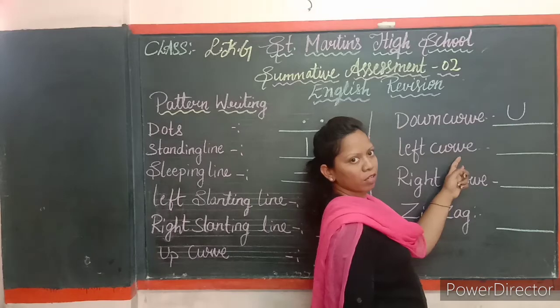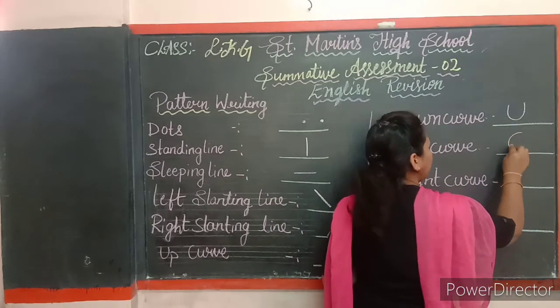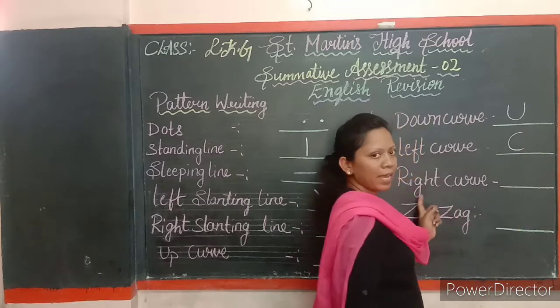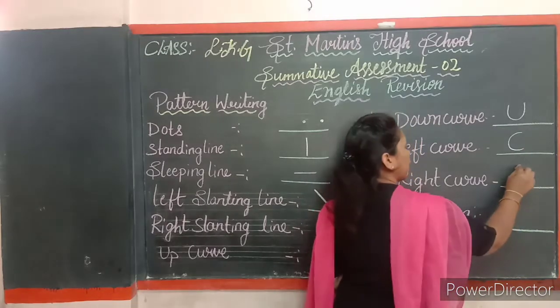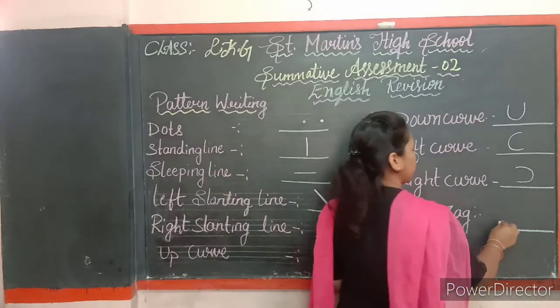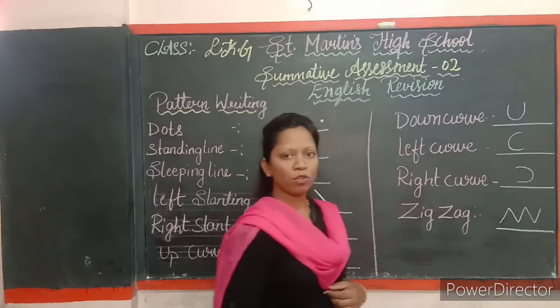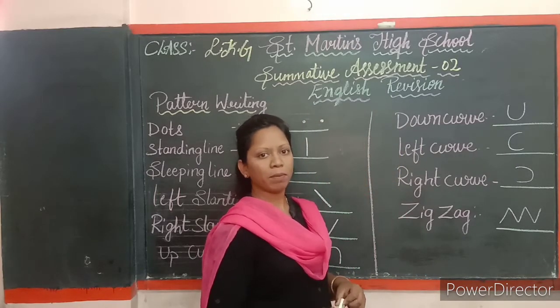Left curve. How do you write the left curve? Like this you have to write the left curve. Right curve. Zigzag. So now you understood how to read and write pattern writing.